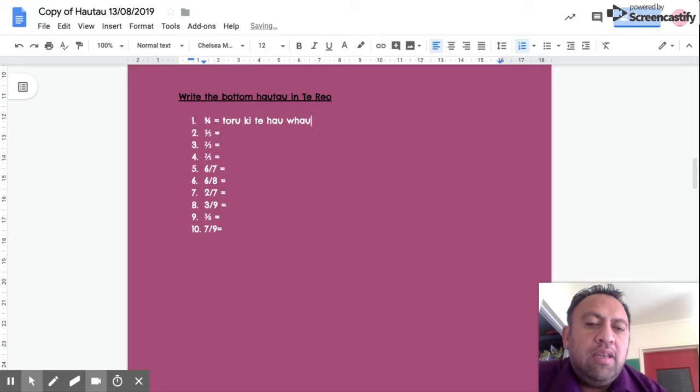So tērā taku nei here, what I want is for you to rewrite these equations in the correct way in te reo Māori. Kia ora.